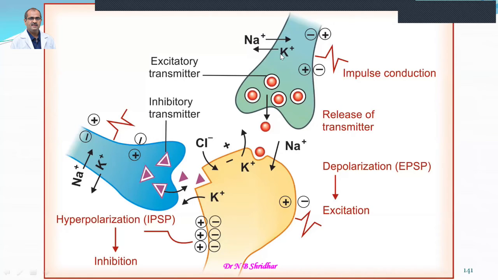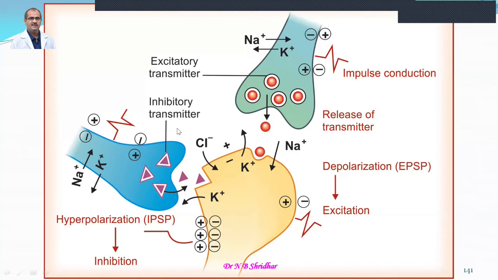Because of the change in the electrical activity, the docking complex is activated here. Then these fuse with the presynaptic membrane, and exocytosis occurs. Exocytosis is the evacuation of the vesicle into the synaptic cleft.